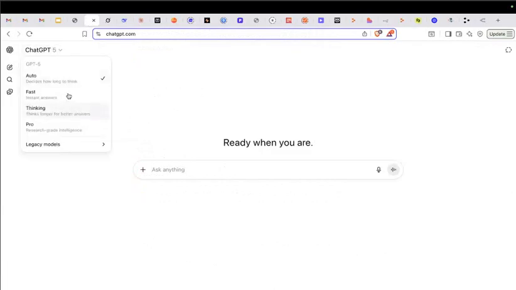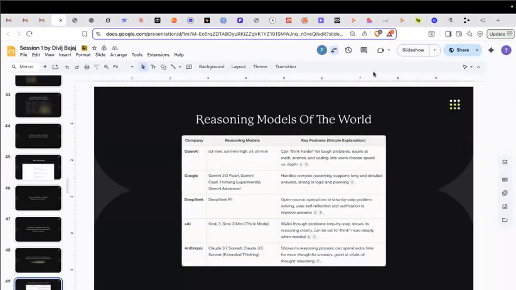Other models like o4 and o3 are not there, but I have a thinking model as a different category. By default it is choosing Auto, which means it will select automatically based on my query. But I have the legacy model GPT-4o because a lot of people tweeted to Sam Altman that they want their 4o model back. So they had to.